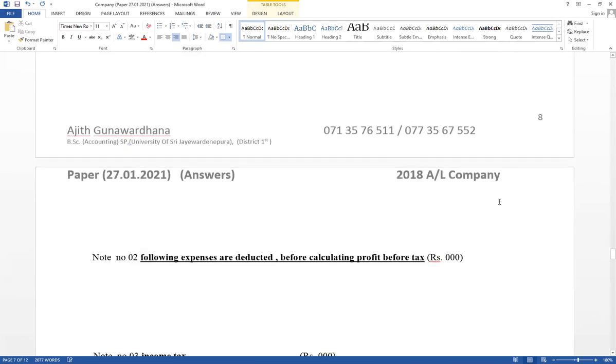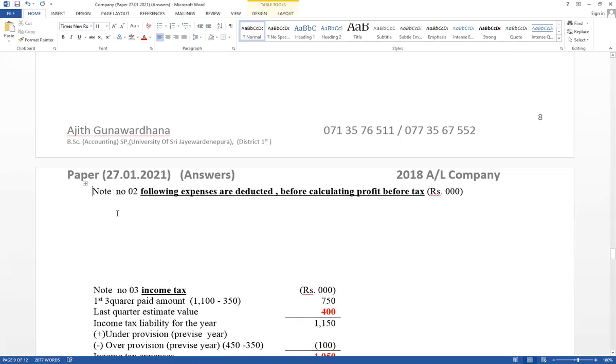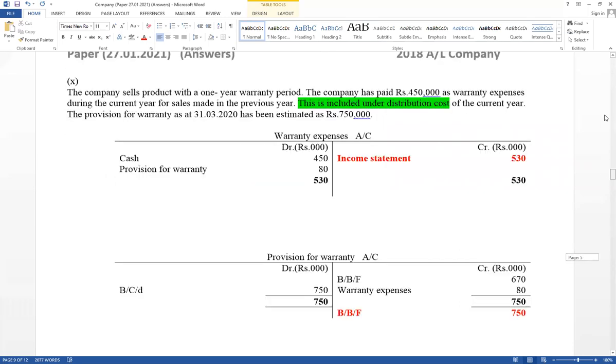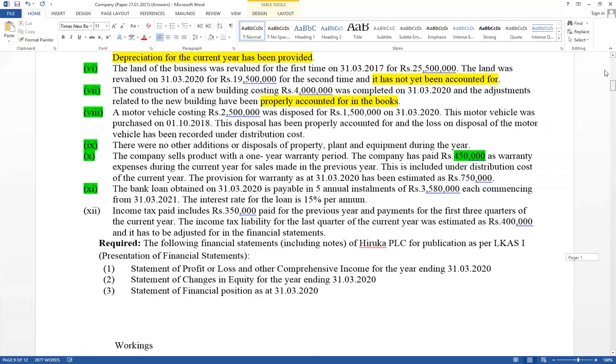Then note number 2. Note number 2, no need to calculate total value. But here disclose important expense. Following expenses are deducted before calculating profit before tax. Under it, we have to disclose important expense. Example, if it has given audit fees, if it has given director fees, should be included note number 2. Under additional second one, it has given composition of administration expense.